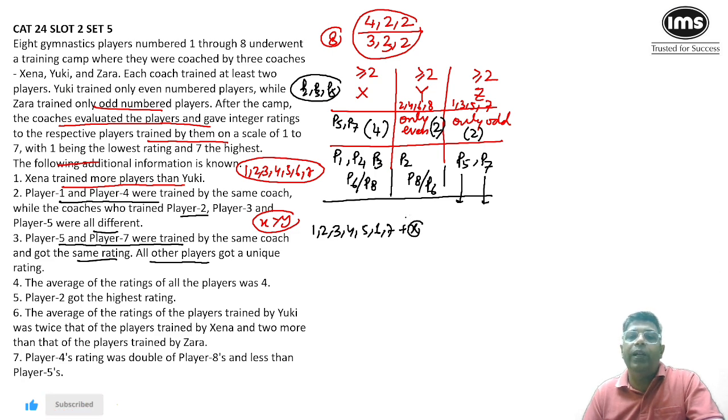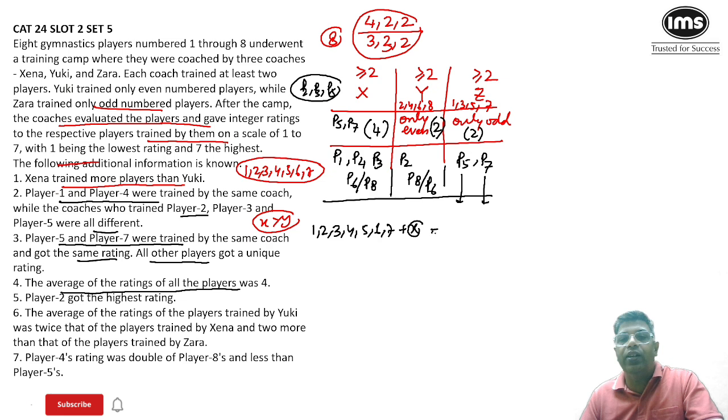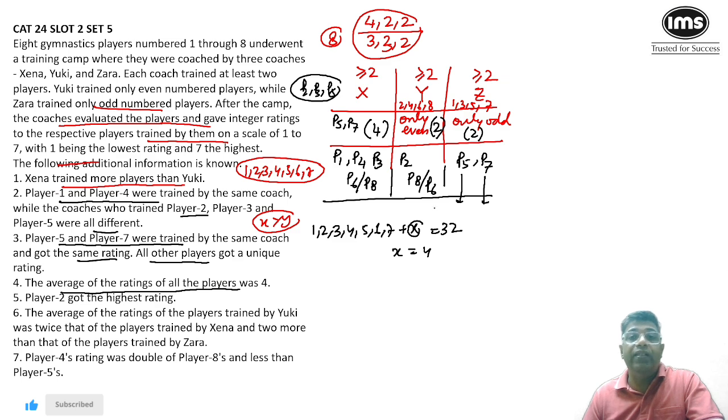Now this X could be anything. But the further point will give you clarity: the average of the rating of all the players was 4. So now 8 players getting an average rating of 4, this summation has to be equal to 32. If you solve this, then X will become 4. So I think P5 and P7, both of them getting the same rating, that rating has to be 4. So now we know the rating of P5 and P7.